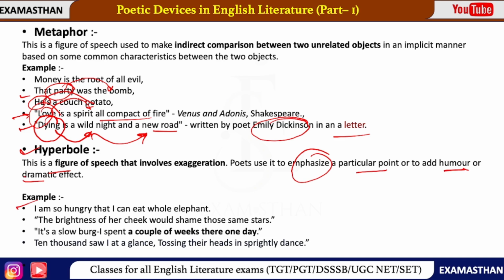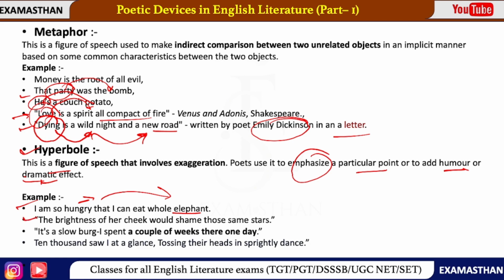For example, "I am so hungry that I can eat a whole elephant." In this line, he is showing that he is so hungry that he can eat a whole elephant. But in real life, it is not possible that he can eat a whole elephant. But for humor, for dramatic effect, it is used, and it has been said, right?